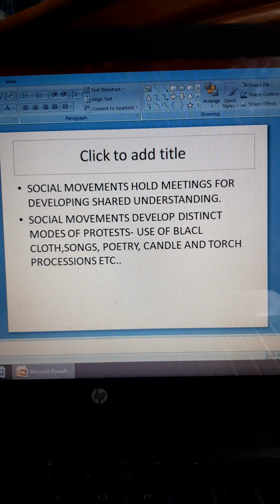Like recently in Kathmandu there was this protest where all of the women were wearing black clothes, singing and dancing in the heart of the valley. I think that was maybe against some issue with women, I forgot. And they sing songs, and there are these silent rallies, I think you have seen that. And the candle procession is very famous.